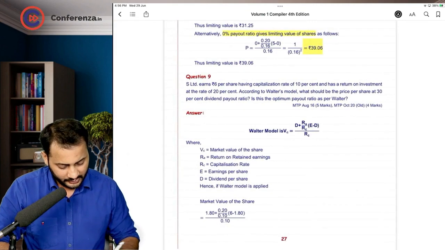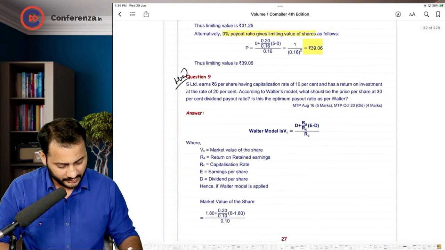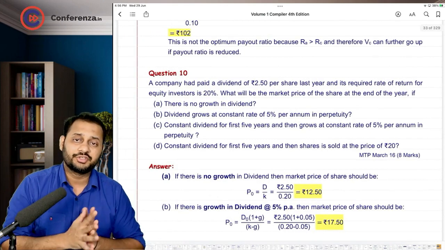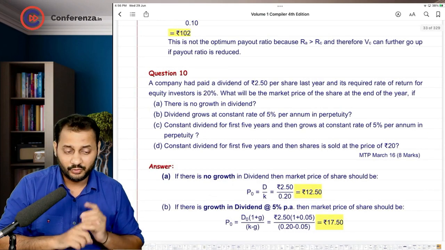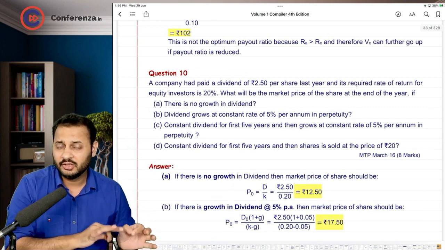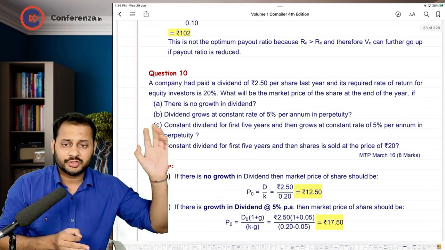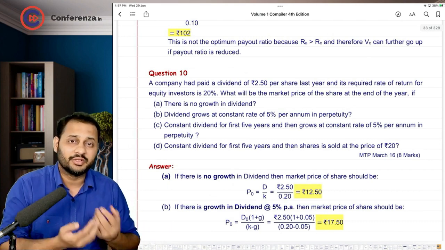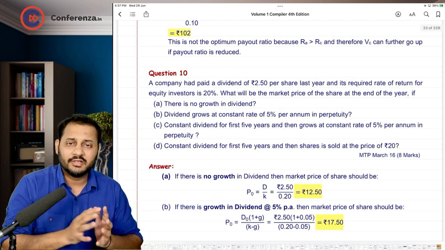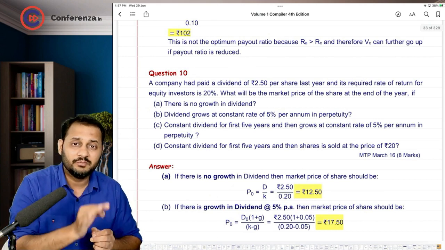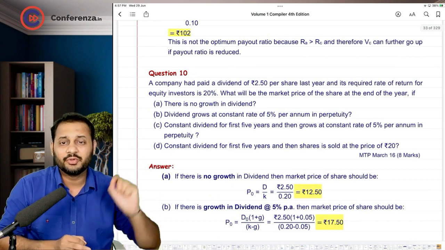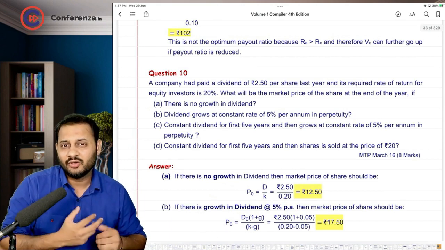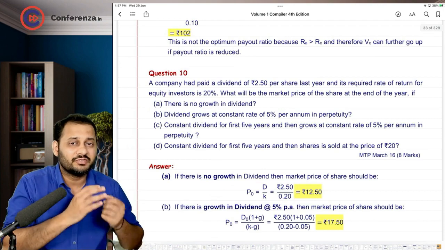Shall we move ahead? This is going to be your homework, question number 9. So with question number 9, we finish all the questions of Walter's model. Out of 131, 9 questions were on Walter's model. Now question number 10 is going to be on Gordon's model or dividend growth model, which we are going to discuss in the next lecture. So again, there will be a new concept based on the same thing, which is perpetuity. But this is going to be an interesting concept where there will be certain complexities involved in the question, because till now I think the questions were a little easy.